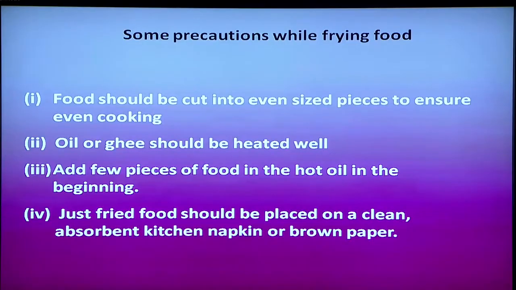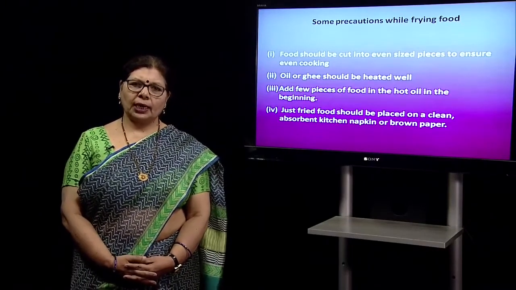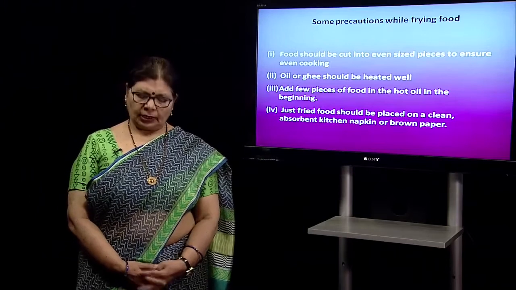Food should be cut into small, even size pieces to ensure even cooking. Oil or ghee should be heated well. Add a few pieces of food in the hot oil in the beginning to test the heat of the oil. The just fried food should be placed on a clean absorbent kitchen napkin or brown paper. So, these are some of the precautions you should take while deep frying food.